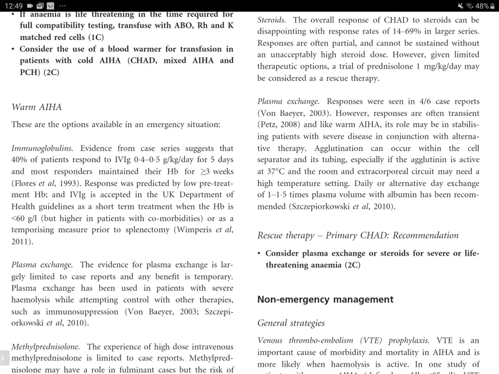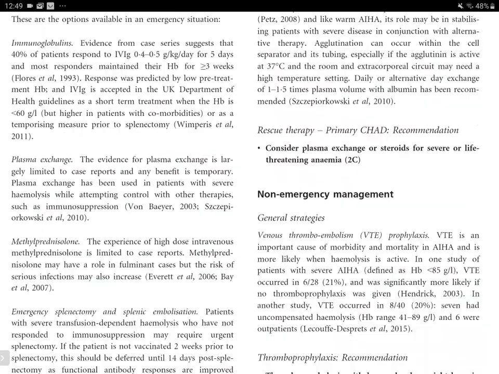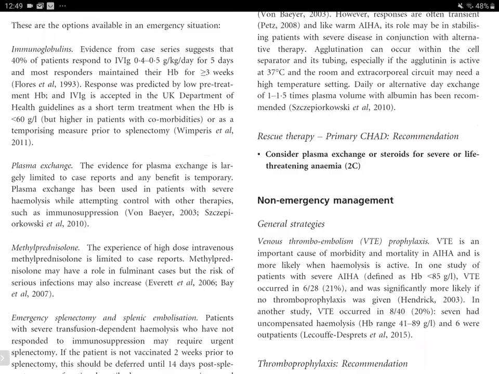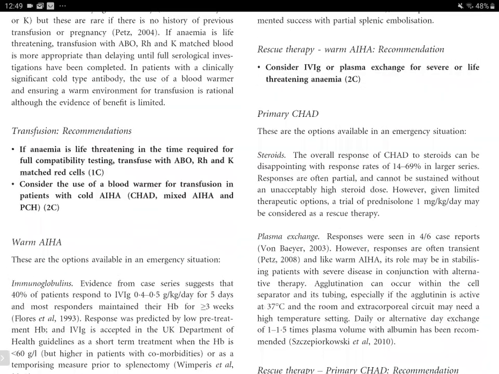So this plasma exchange or steroid for life-threatening anemia is considered for primary CHAD, but for warm autoimmune hemolytic anemia, the general consideration is just that we would consider IVIG or plasma.